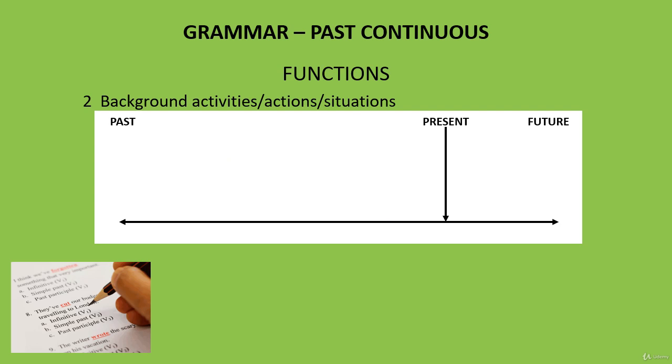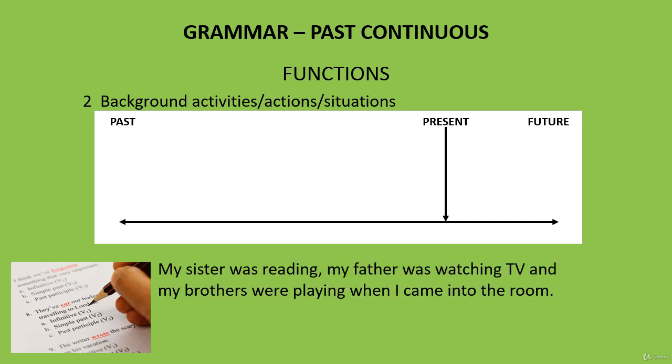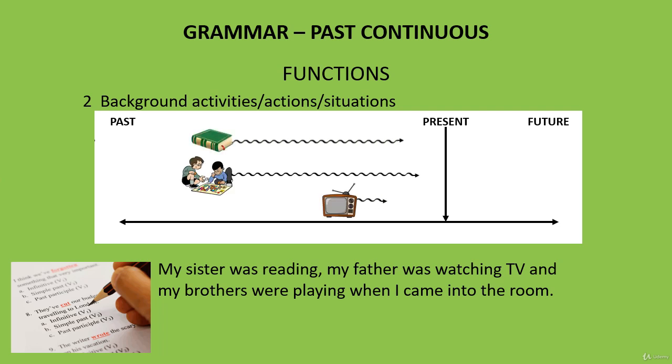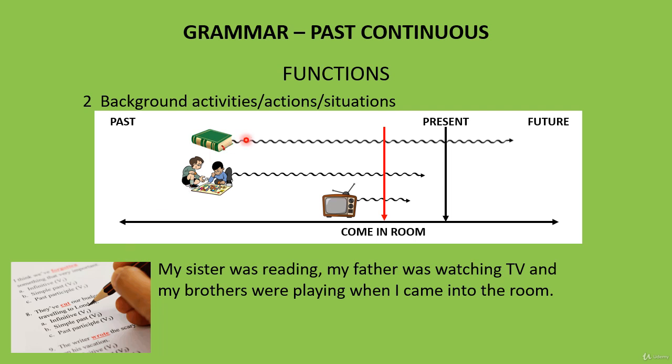Let's look at another example of background activities and actions. My sister was reading, my father was watching TV, and my brothers were playing when I came into the room. Here we have again 3 activities that were in progress at that moment when I came into the room. They started at different times, maybe, and they finished at different times, maybe or maybe not, but at that one time, these 3 actions were in progress when I came into the room.